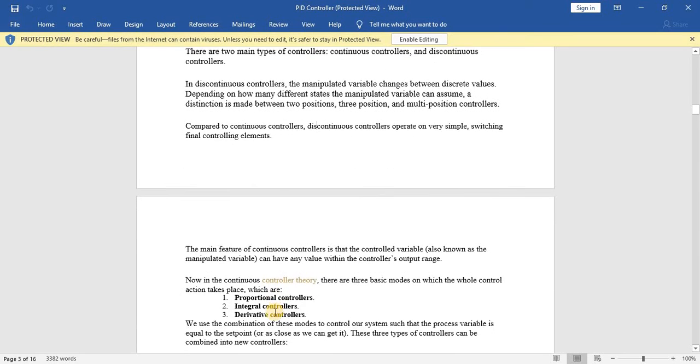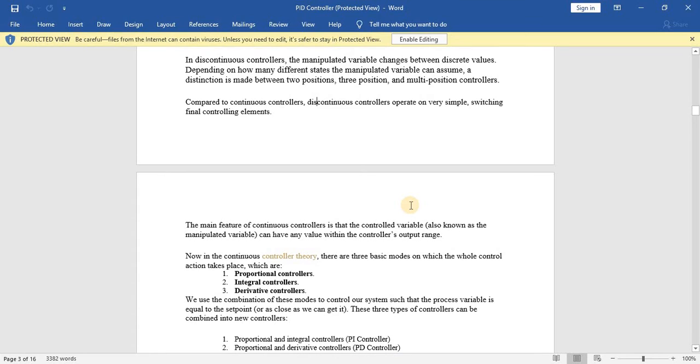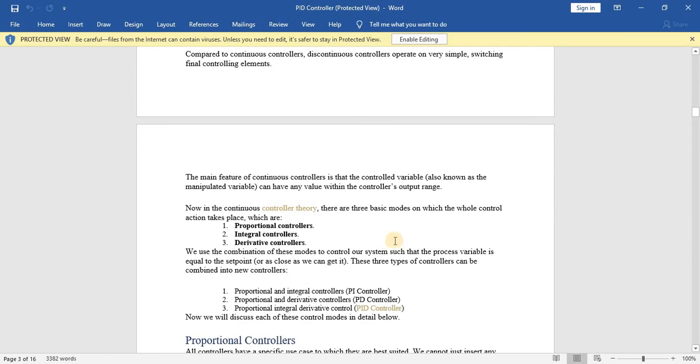Okay, so the main feature of our conventional continuous controller is that the controlled variable, which we also call the manipulated variable, can have any value within the controller's output range. There are three basic modes on which the whole control action takes place: the proportional controller, the integral controller, and then the derivative controller. We use a combination of these modes to control and regulate our system such that the process variable is equal to the set point.